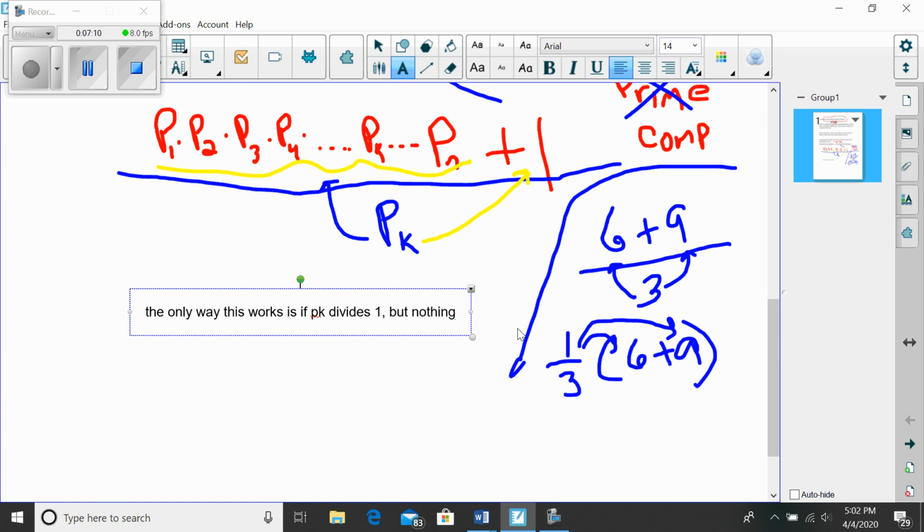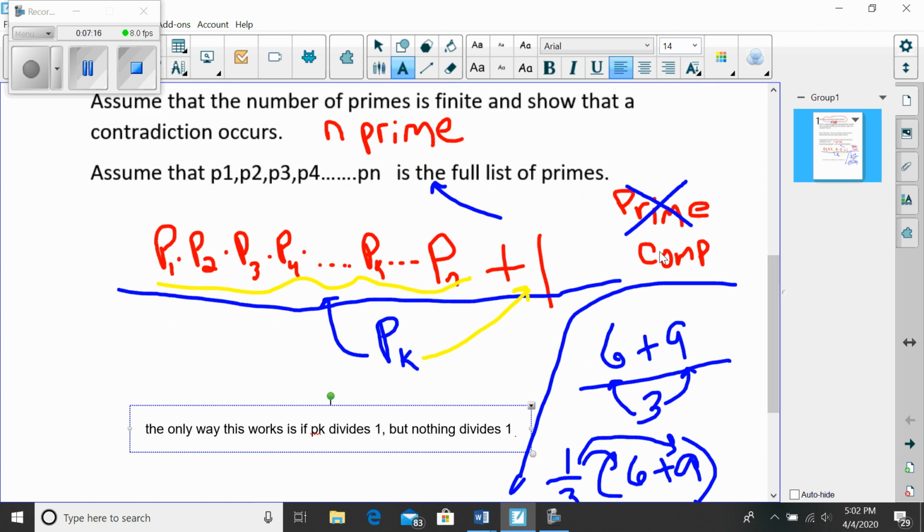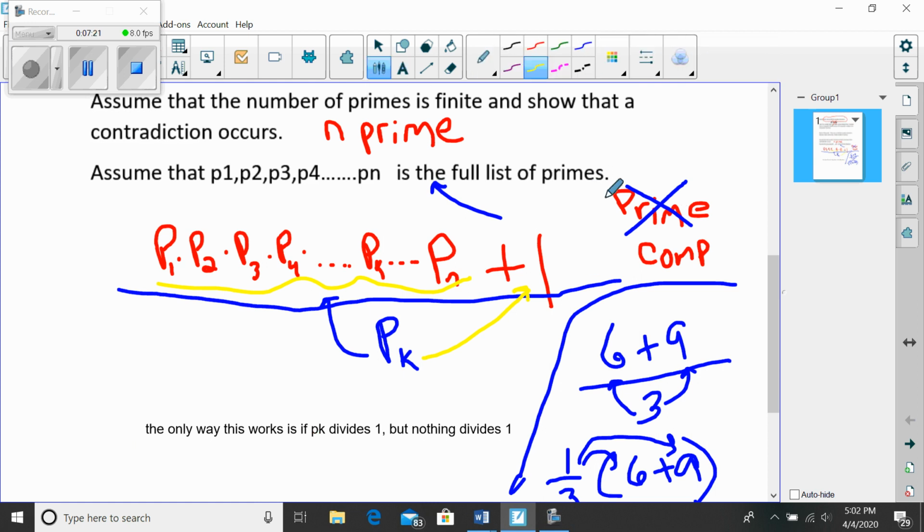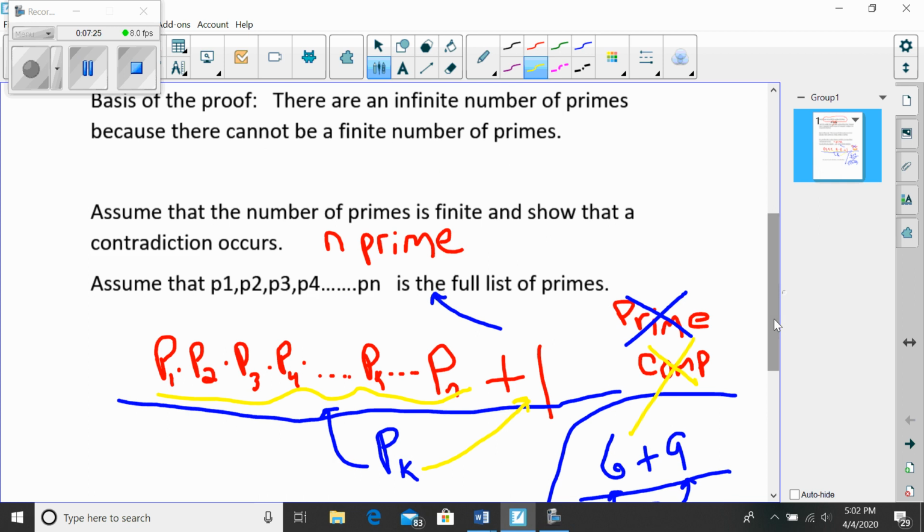But nothing divides 1, right? So then I've run into a problem. I already said this number can't be prime. Well, then I notice this number can't be composite either. That means this full list of primes, this finite list of primes, can't happen.